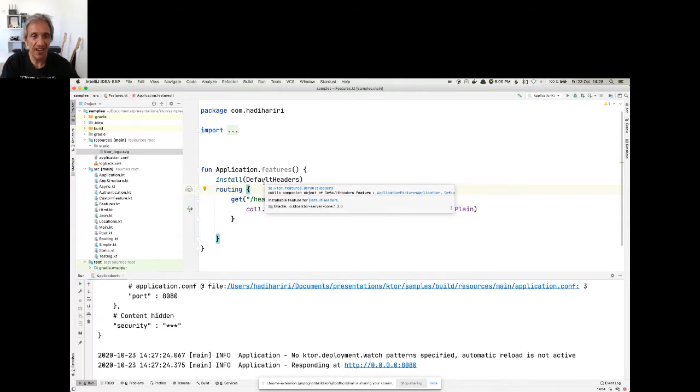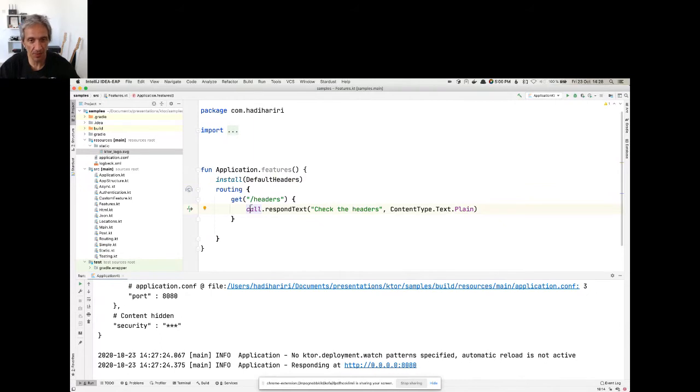And then you have the actual execution, which is the feature at work. So in this case, the initialization is essentially just installing the default headers feature. And then the execution, what it's going to do is add some headers as the request and the response goes out. Request comes in, response goes out. So let's take a look at this and see how that works.